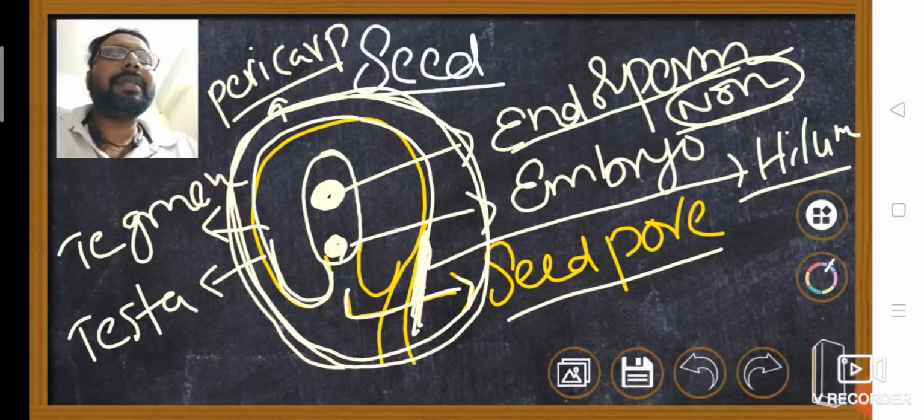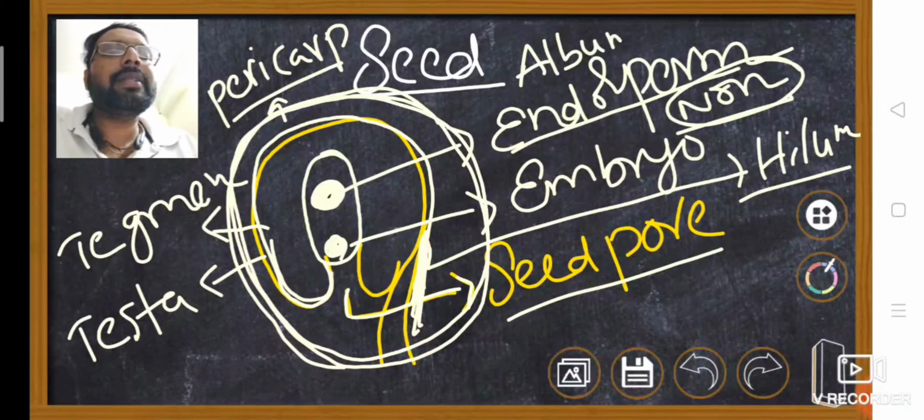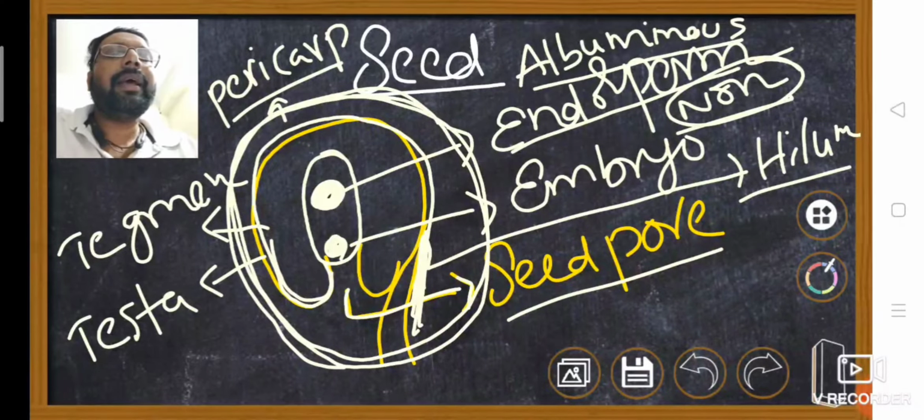When a little endosperm is present, those seeds are called endospermic or albuminous seeds. Examples already discussed are castor and coconut.